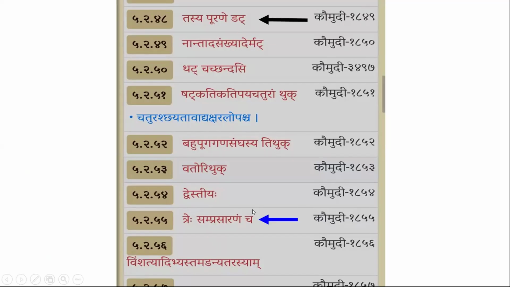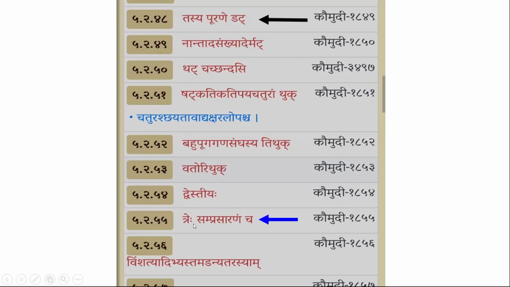Purana pratyaya means they are the ordinal numbers for counting, like the first, second, third, fourth. Like in English we say ten, tenth like that. In Sanskrit, prathama, dvitiya, tritiya, chaturtha, panchama. Like that, the forms will be derived by adding these sutras.